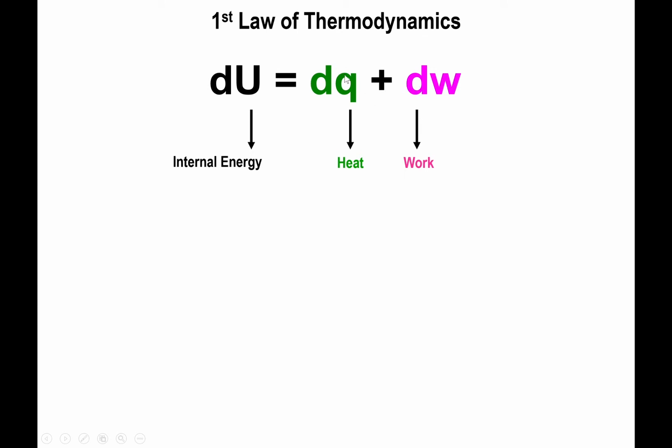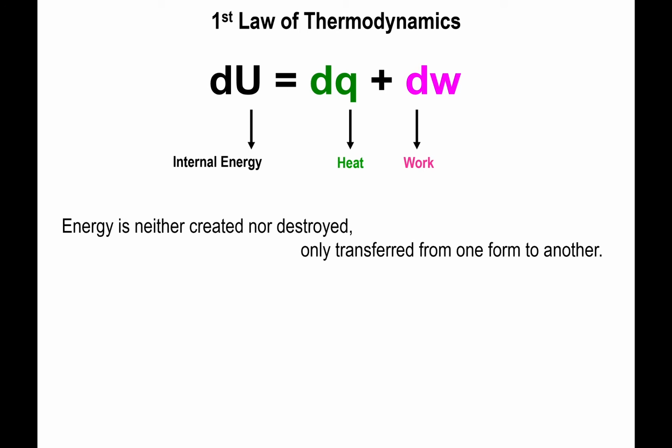Now their combo, however, has to remain constant depending on the temperature at which this is carried out. This is the equation format of the first law of thermodynamics. What you might have heard and read in the past is that energy is neither created nor destroyed, only transferred from one form to another. And that's in essence what this equation is showing you. The internal energy is a constant value at a given temperature, and it can only be transformed from heat to work or from work to heat. So in essence, this is the first law of thermodynamics.